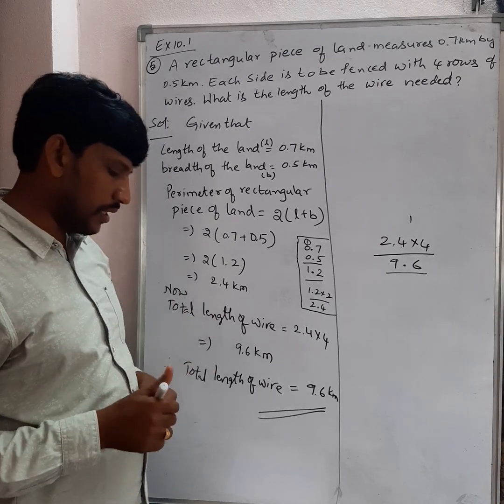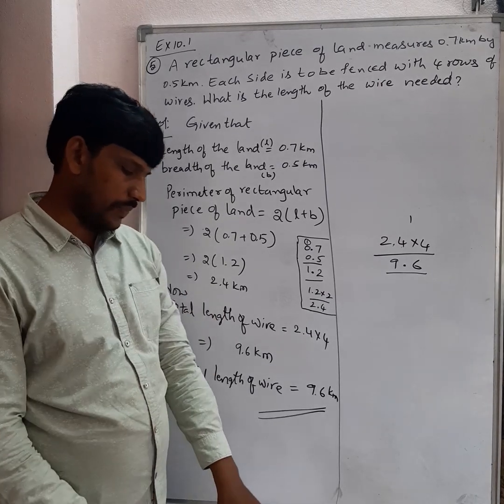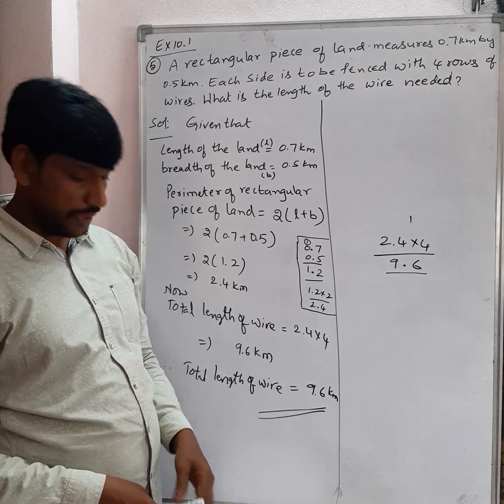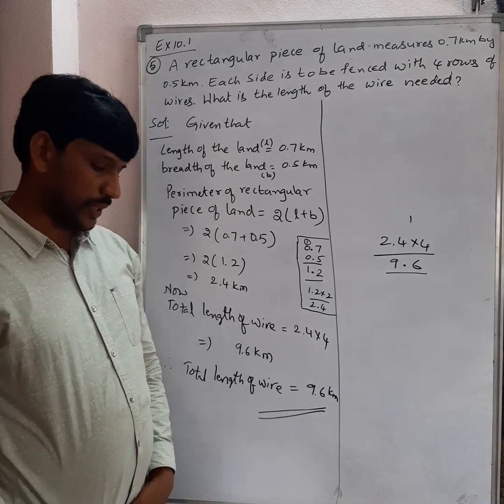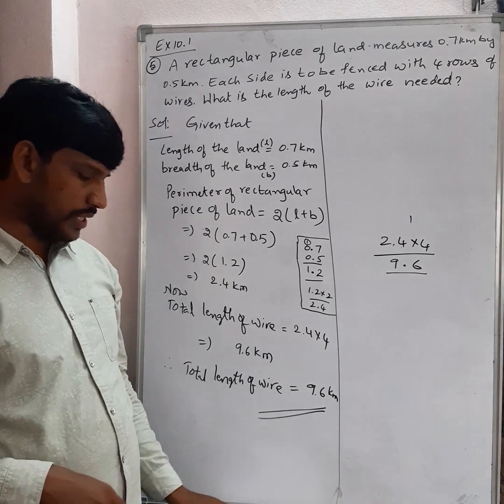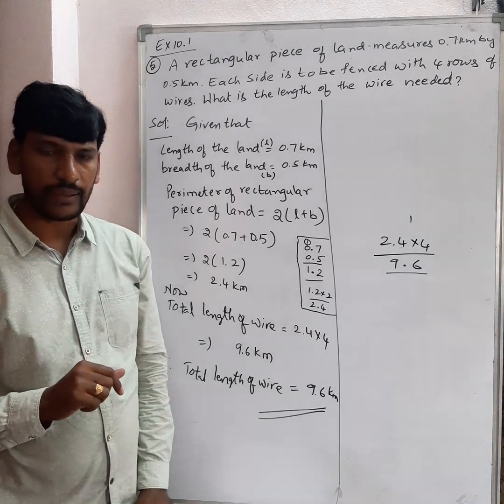Now let us discuss one more question, question number 6. In that, find the perimeter of each of the following shapes. There are 3 bits are there. We are going to discuss C bit. Okay.